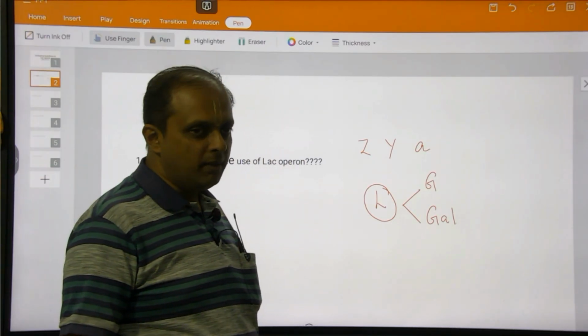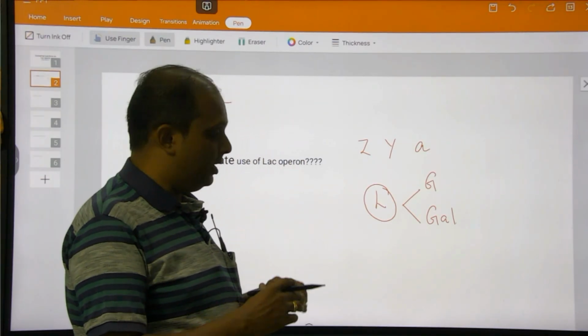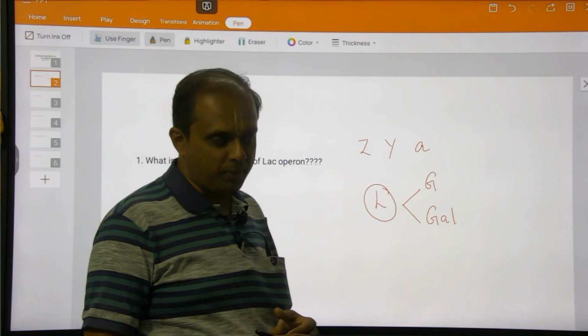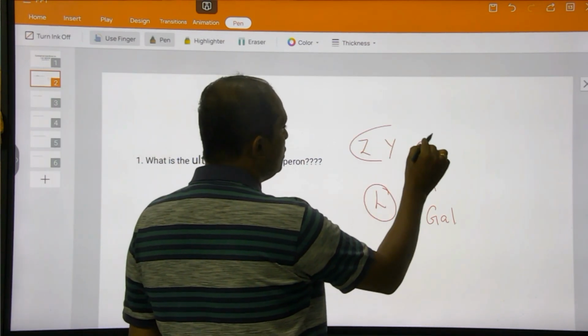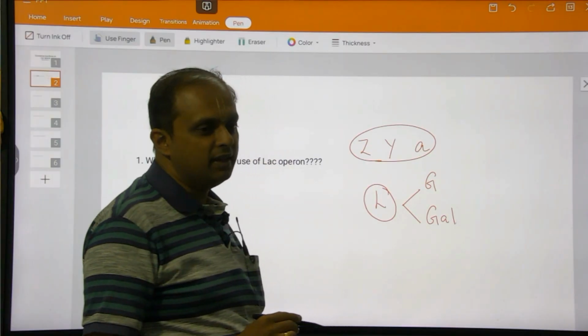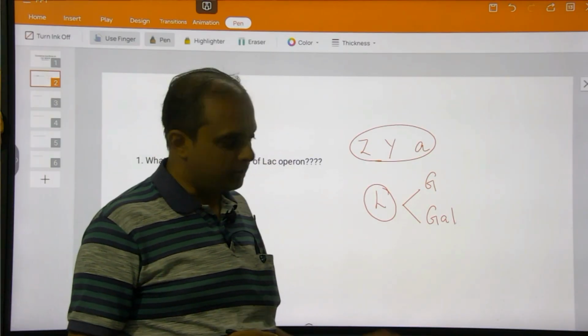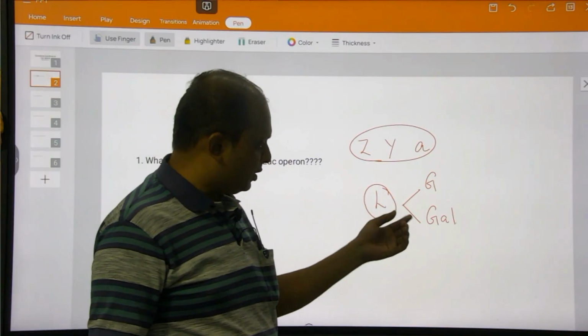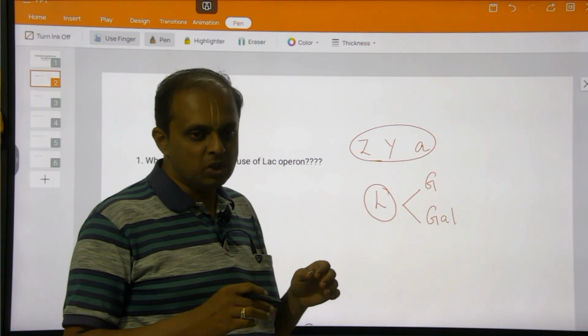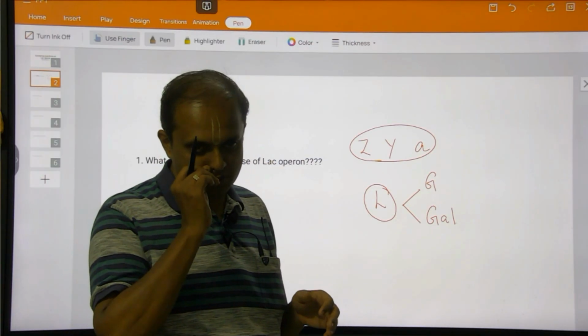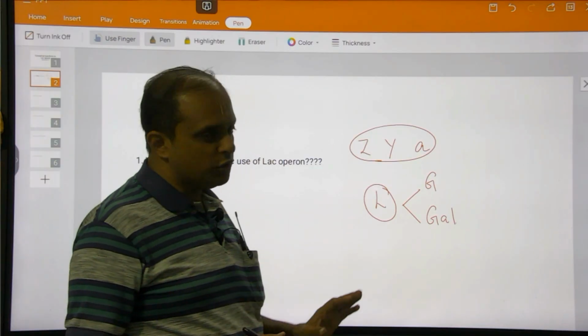So ultimately the purpose of Lac Operon is that these three genes, the ZYA genes, should be expressed only when lactose is present, to metabolize the lactose, to break down lactose into glucose and galactose. And if lactose is not there, these three genes should be shut off.